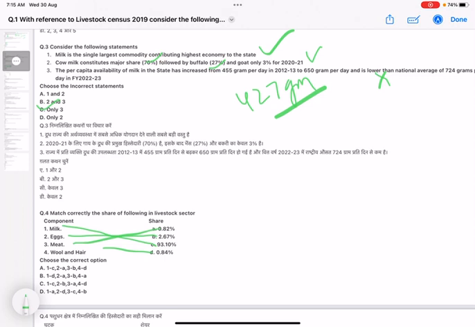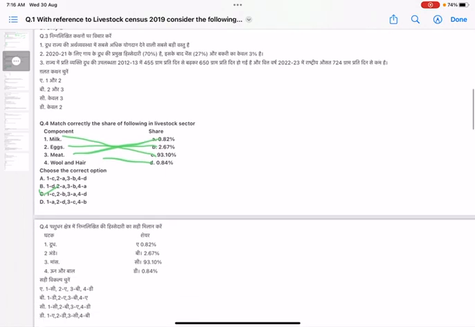You can get confused with the data provided for meat and wool and hair components here, because the data is a little bit similar, that is 0.82% and 0.84%. So your answer from here will be 1C, 2B, 3A, 4D. That is, the answer will be option C.